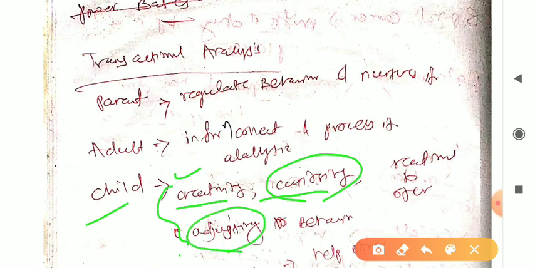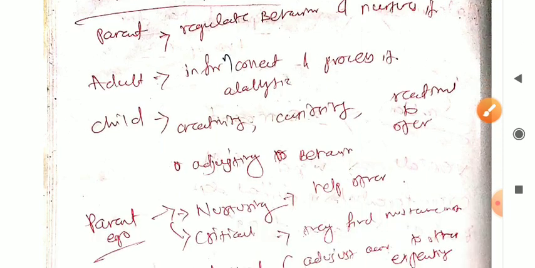He will try to adjust to the new things, and in behavior, creativity, he will try to do more creative things, right? So this is the child state. Here we have written only the keywords, right?